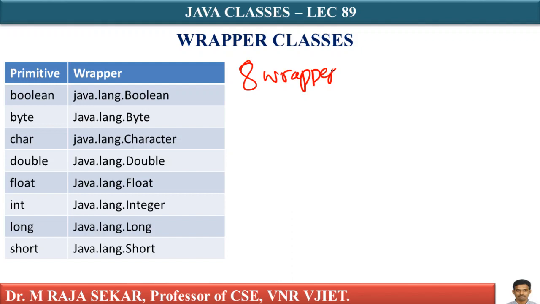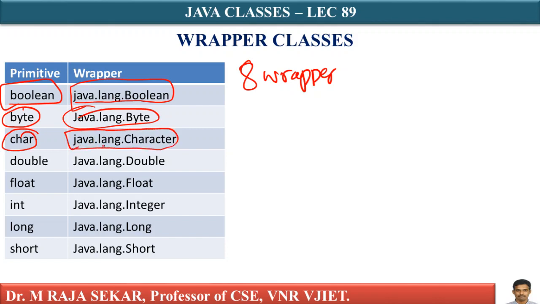There are 8 wrapper classes, one for every primitive data type, defined in the java.lang package. They are: boolean is a primitive type, whose wrapper class is java.lang.Boolean. Byte is a primitive data type, whose wrapper class is java.lang.Byte. Char is a primitive data type, whose wrapper class is java.lang.Character.